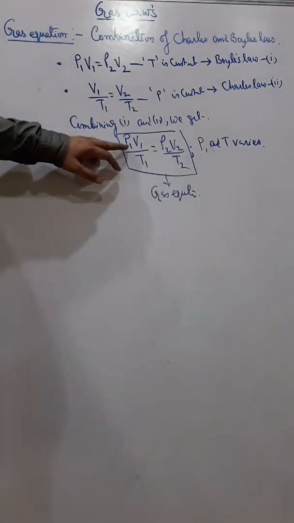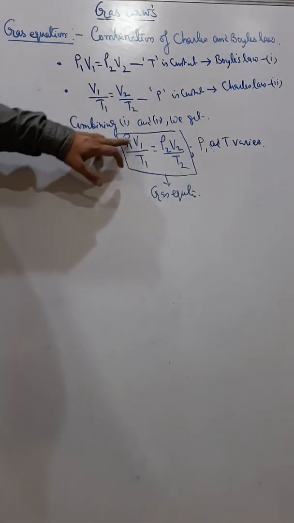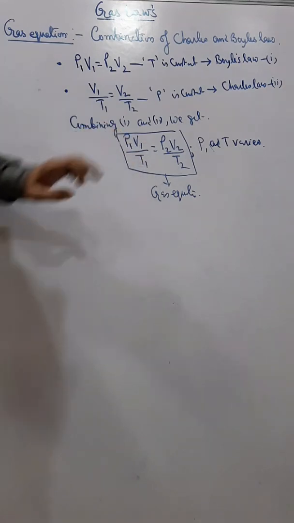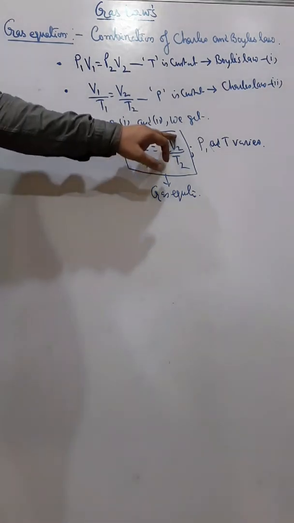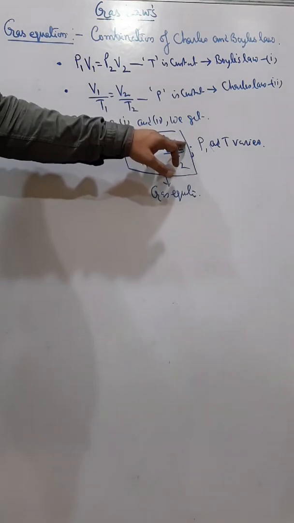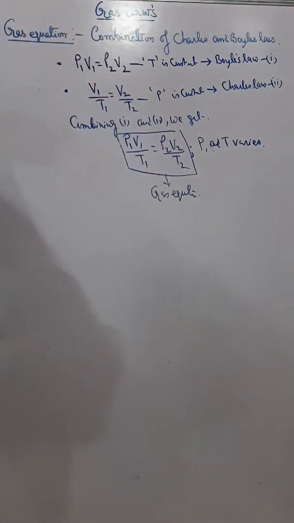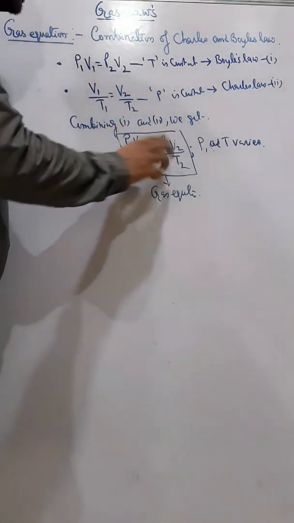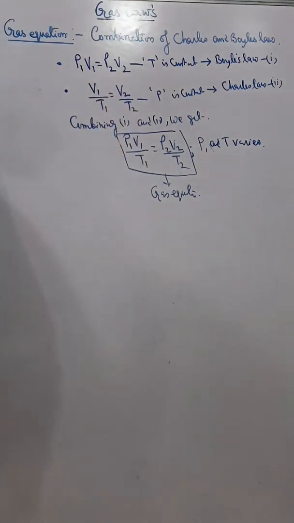Here you can understand P1, V1, T1 means initial pressure, initial volume and initial temperature. And P2, V2, T2 means final pressure, final volume and final temperature. And out of these 6, they will always tell you 5 terms, so you can get the value of the 6th term.